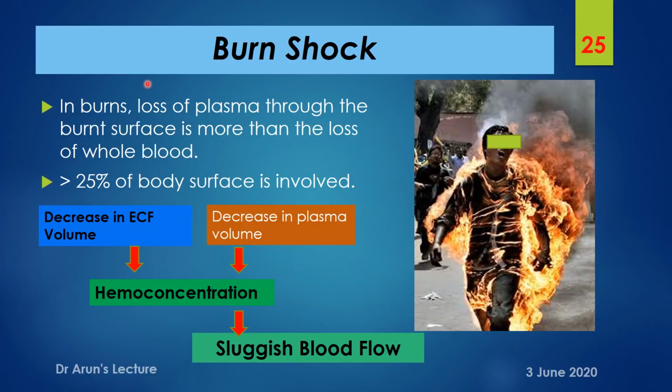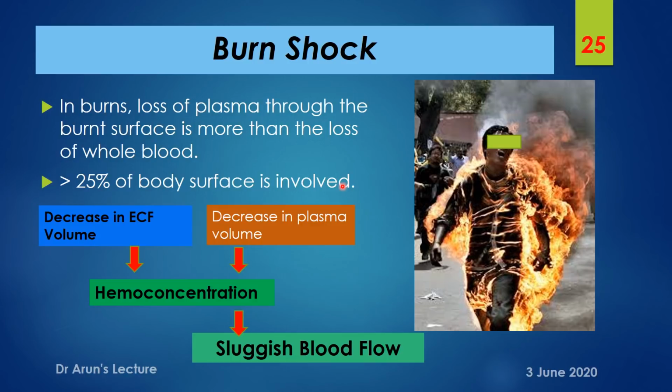Again, burn shock is another type of shock, where again it could even be a neurogenic shock, but it is a different entity where there has been a loss of plasma volume, and when you compare to the actual loss of blood, the loss of plasma will be more. It can occur when there has been involvement of greater than 25% of the total body surface.